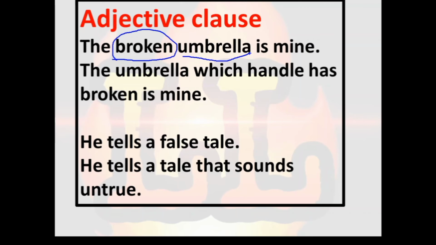If I ask which umbrella, at that time I get the word broken. Means the word broken is giving more information about the noun umbrella, and that's why I can call it adjective. But instead of using only one word, in the second sentence I have used a clause.